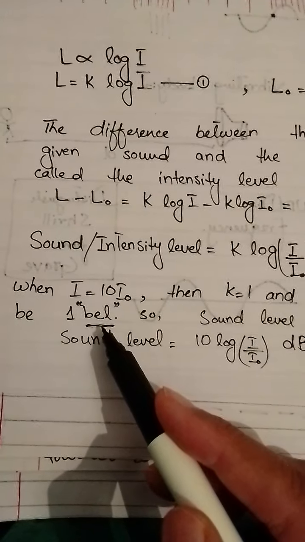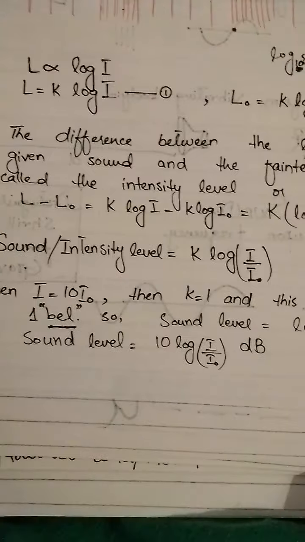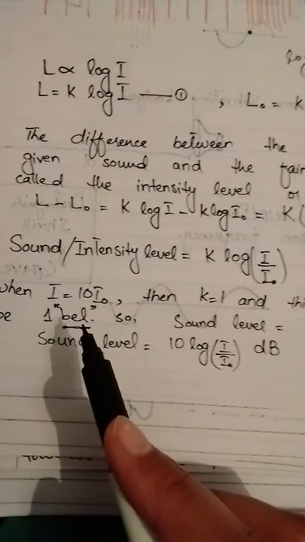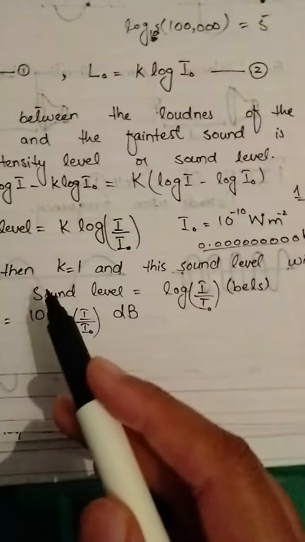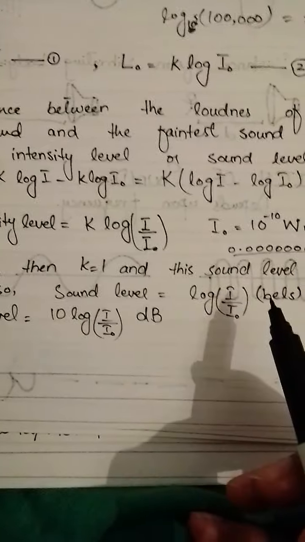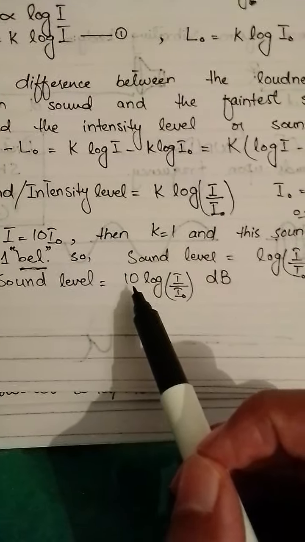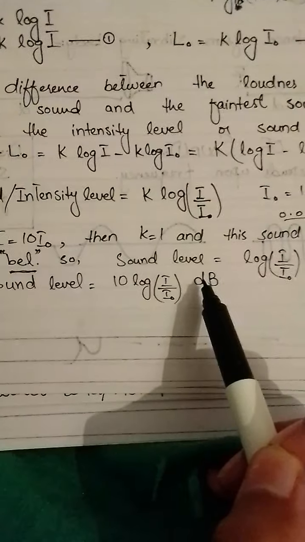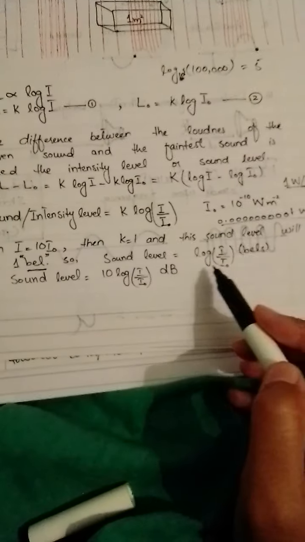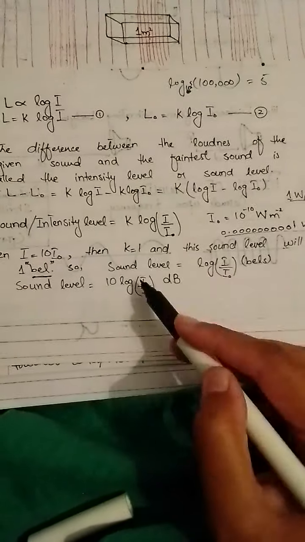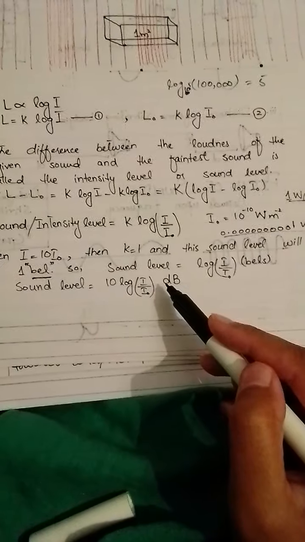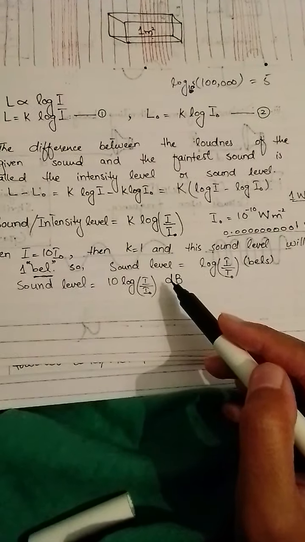But more conveniently and generally, we do not use bell. We use decibel. If we take bell and multiply it by 10, we will get decibel. This is the most commonly used unit of sound level or intensity level.